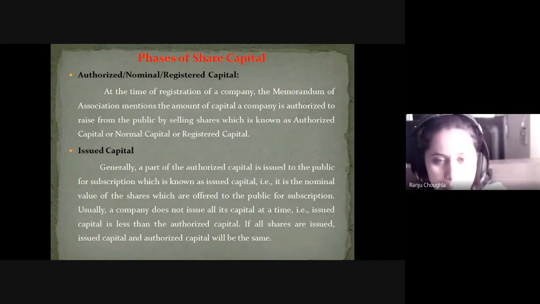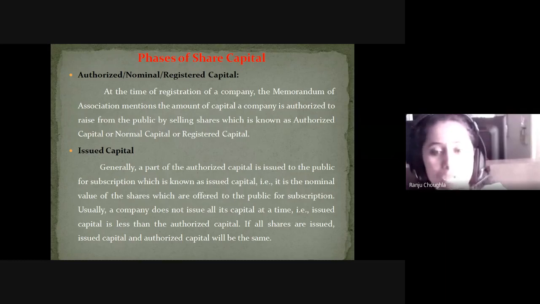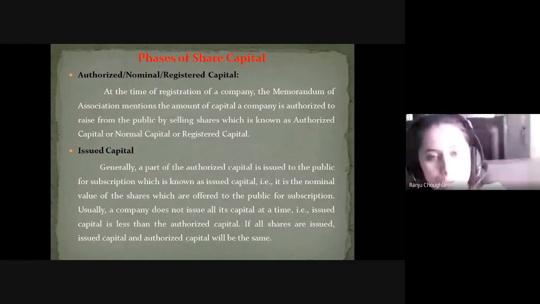The share capital of the company: how much you want to issue the shares to the public, how much of the shares you want to raise. First you need to mention the authorized share capital. Authorized means it's a fixed amount which you are mentioning in the memorandum of association.